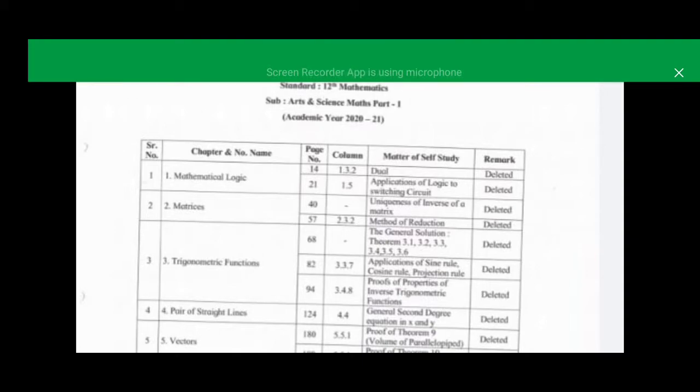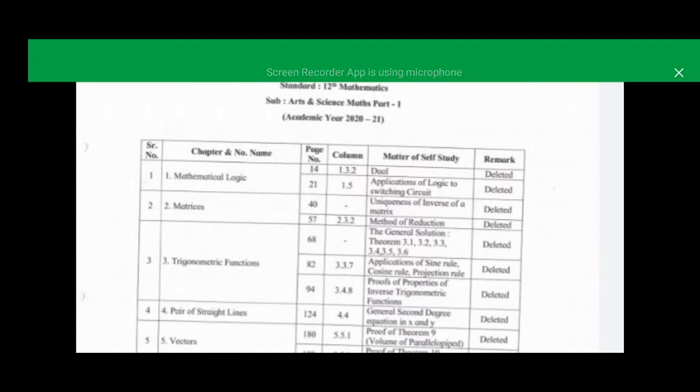Okay, so we start with mathematical logic. In mathematical logic, we don't have to study the dual and the application of logic in the switching circuit. Dual we have already studied, that is how to write the dual of the statement. That part will not come. Application of logic to the switching circuit, that means drawing the circuit diagram and then the simplified circuit, will not come for the final exam.